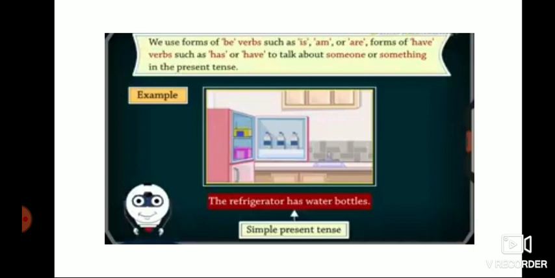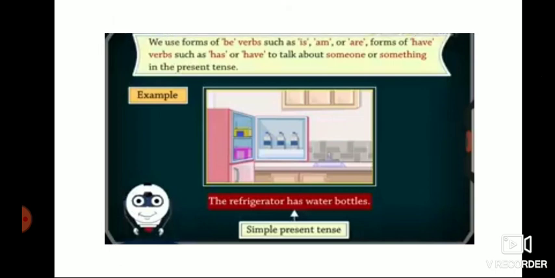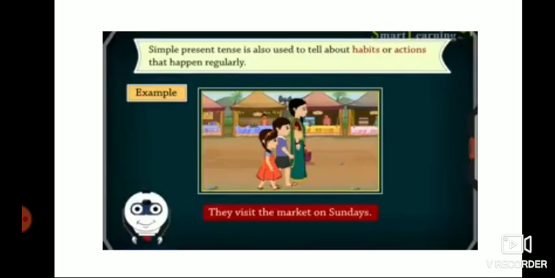Okay, let's see the example. Then we use forms of be verbs: is, am, are. Then have verbs: has, have. We already learned be verbs and have verbs last year, isn't it? So you have to use is, am, are, the be verbs, and has, have, the have verbs, in present tense. See, the refrigerator has a water bottle. Here has is present tense.